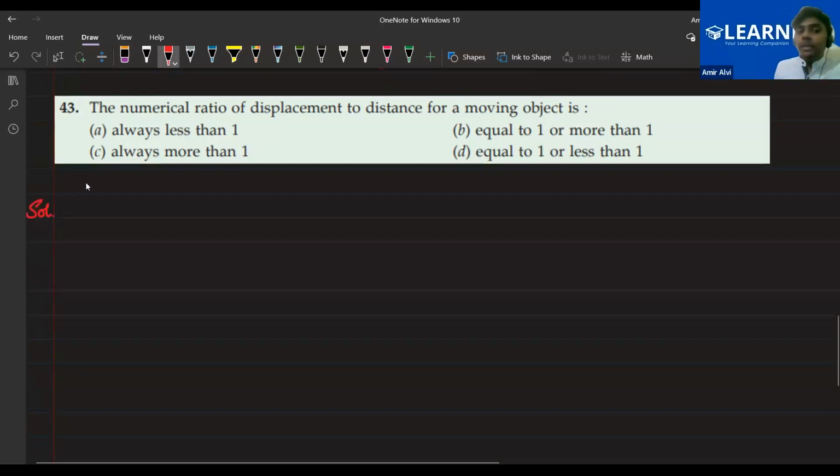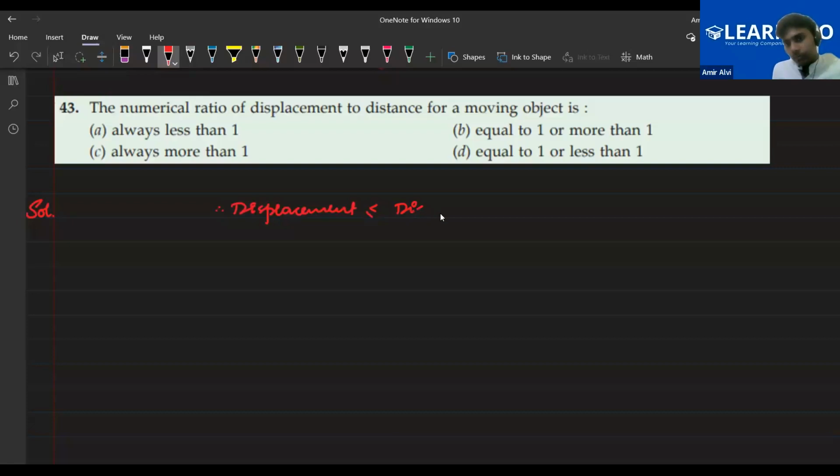So the question is saying numerical ratio. Ratio means basically fraction. Okay. So displacement to distance. I've told you about the inequality in this class itself. Displacement will be less than or equal to distance. Okay. So as you can see, if I need displacement to distance, it means that displacement should be numerator, distance should be in denominator. So what I will do is divide both the sides by distance. Okay.